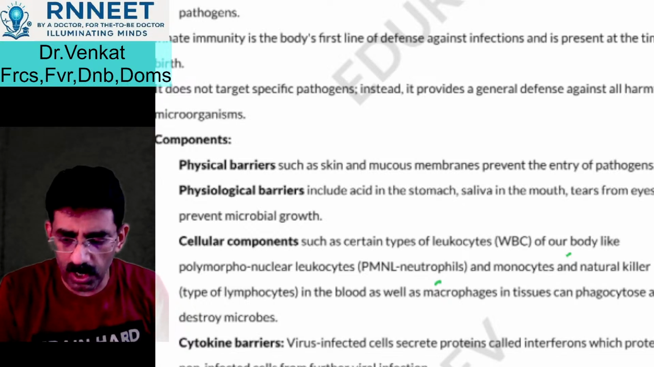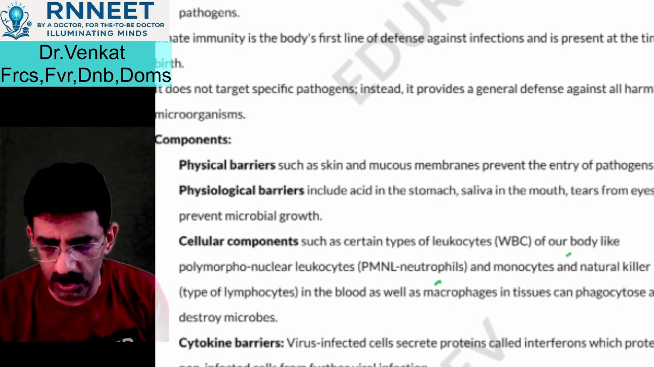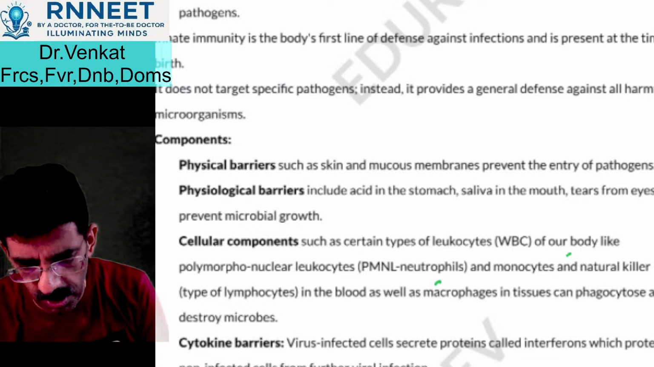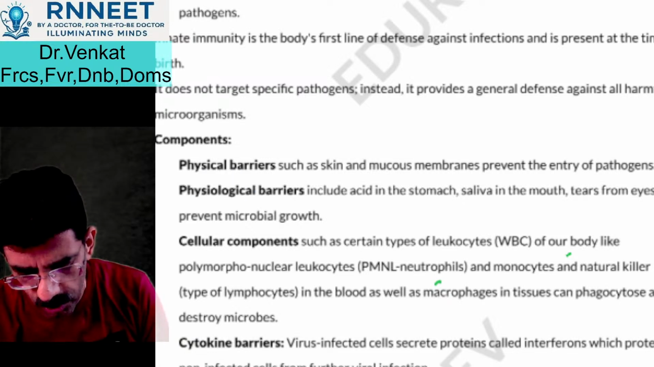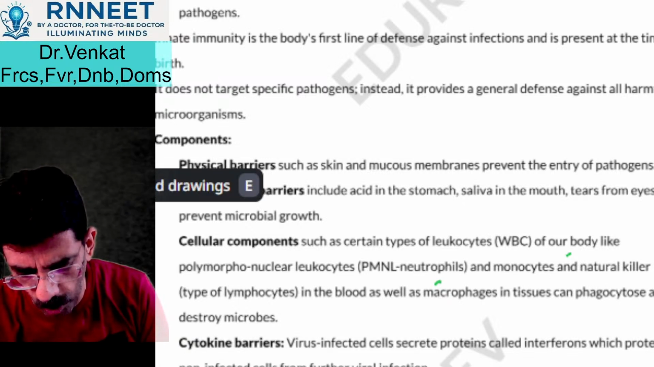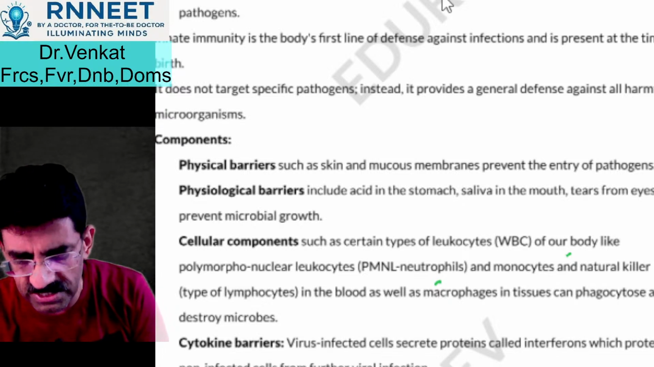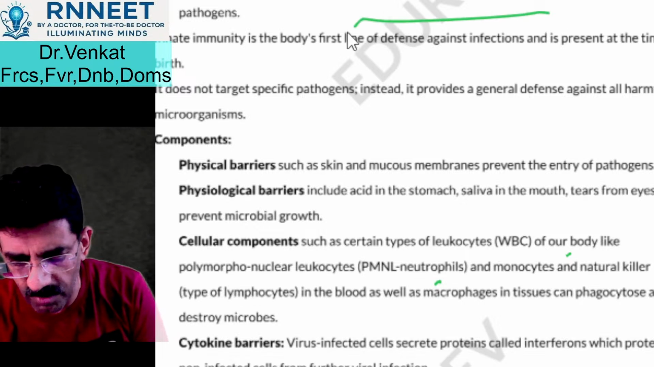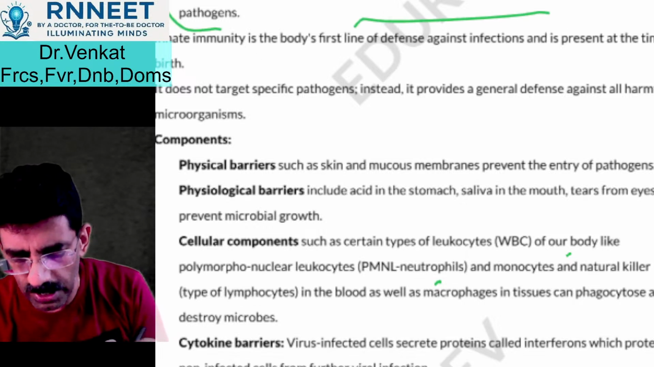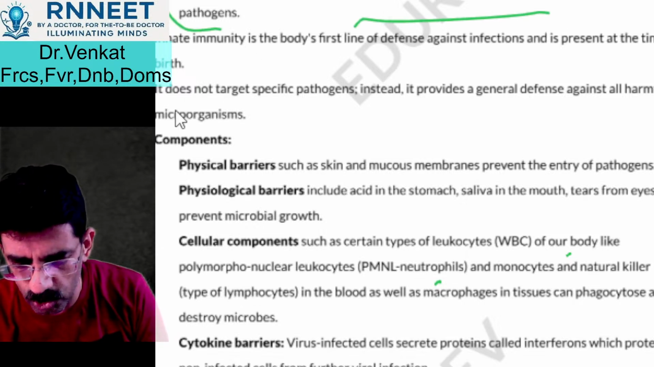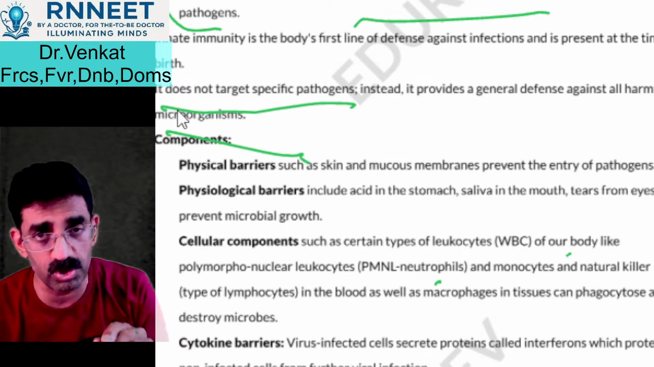Right, so if you look at this important part being told here, innate immunity, look at that, same thing as we discussed. We're just going to see and revise some more points from the same thing. Innate immunity is present at birth, non-specific. Acquired immunity develops over a period of time. Present at the time of birth, it does not target any specific pathogens.